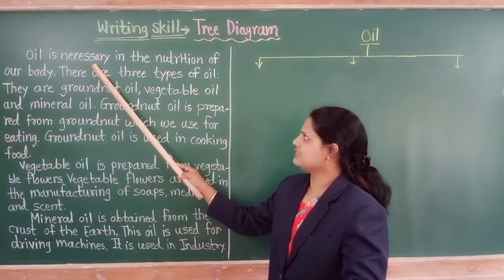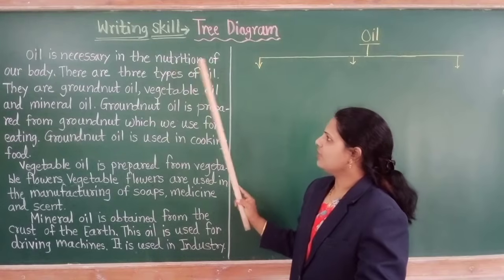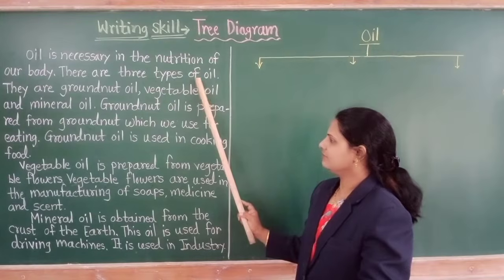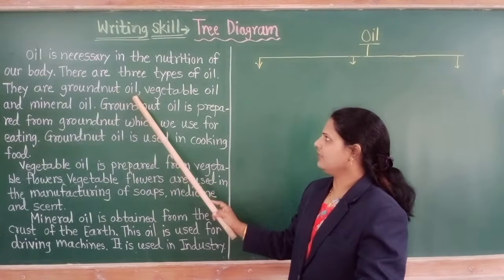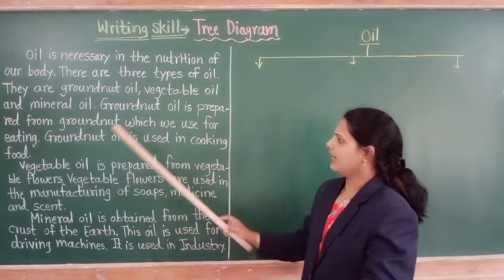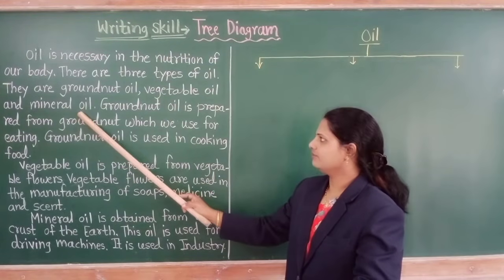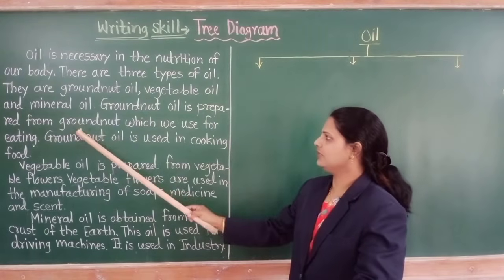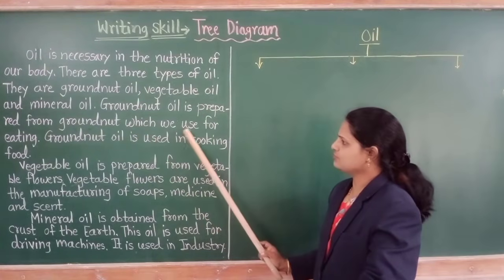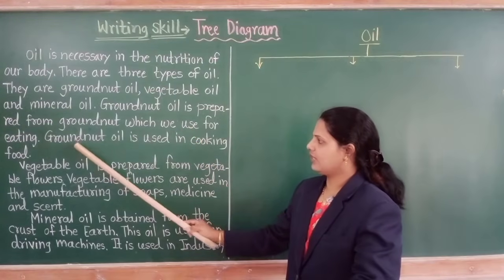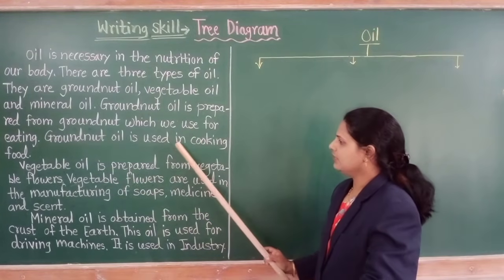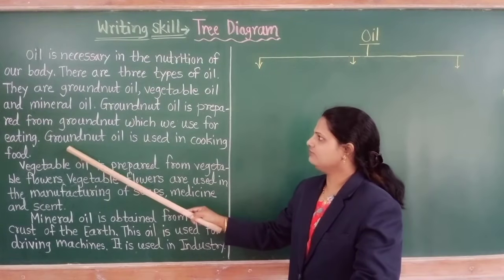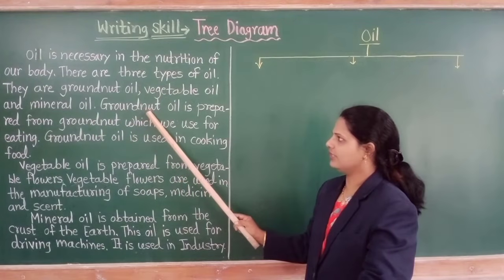Oil is necessary in the nutrition of our body. There are three types of oil. They are groundnut oil, vegetable oil and mineral oil. Groundnut oil is prepared from groundnut which we use for eating. Groundnut oil is used in cooking food. This is all information about the first one, that is groundnut oil.